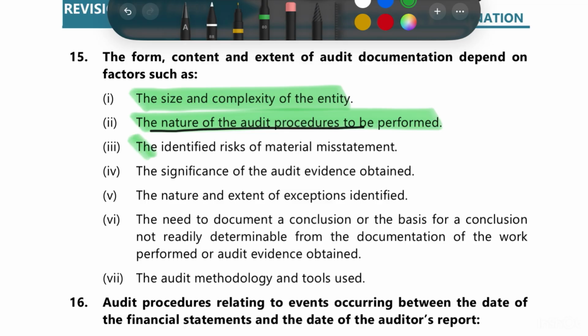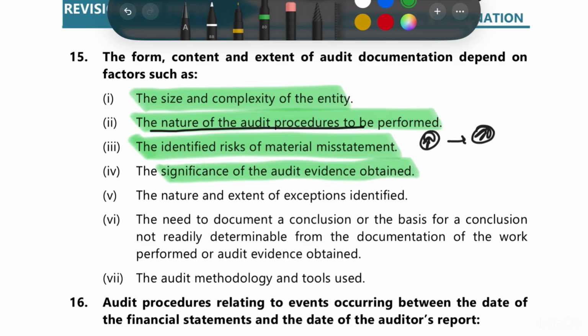Then we have the identified risk of material misstatement. If the identified risk of material misstatement is higher, the audit procedures will also be higher, and therefore the audit documentation will also be much more. Then we have the significance of audit evidence obtained. Whatever audit evidence is obtained, depending on that will be the amount of audit documentation.